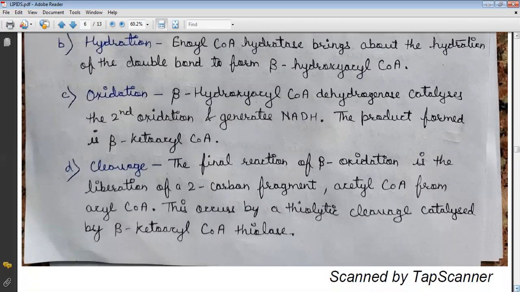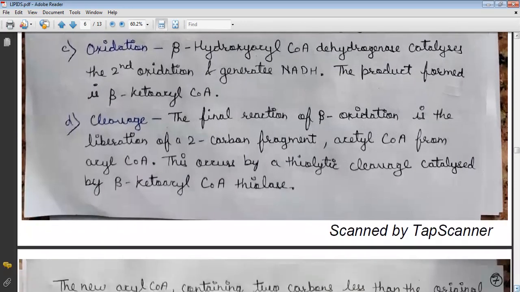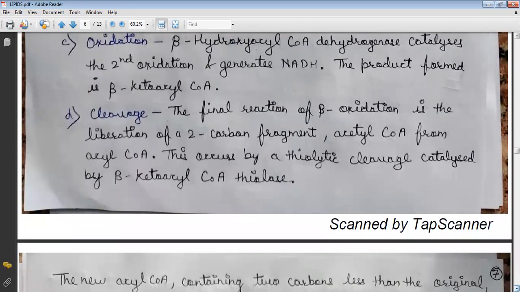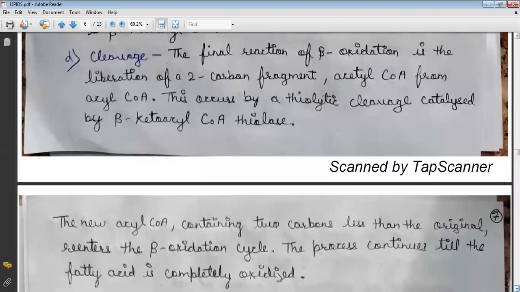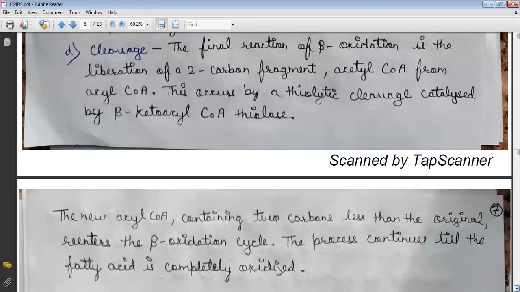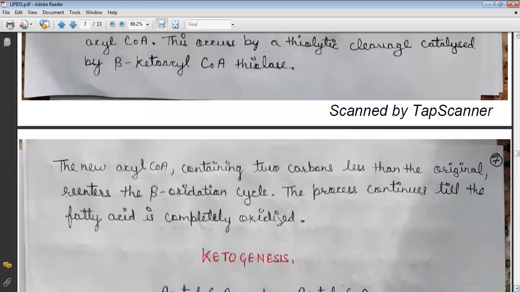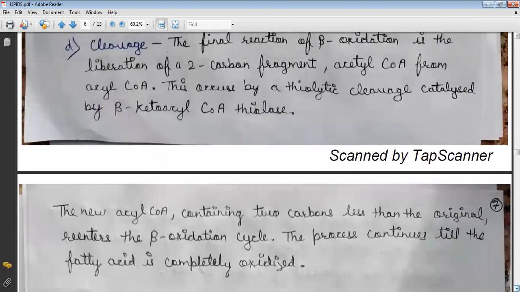Then the fourth one is cleavage. The final reaction of beta oxidation is the liberation of the two-carbon fragment acetyl-CoA from acyl-CoA. This occurs by a thiolytic cleavage catalyzed by beta ketoacyl CoA thiolase. The new acyl-CoA, containing two carbons less than the original, re-enters the beta oxidation cycle. The process continues till the fatty acid is completely oxidized.